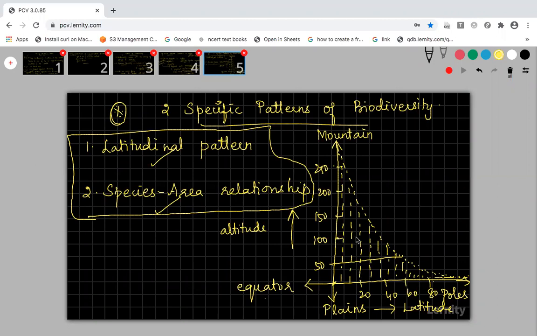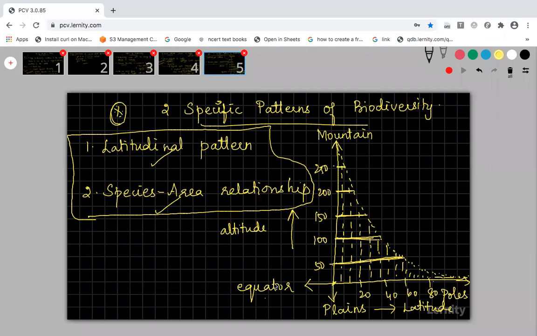When I am moving to 100-meter height, the biodiversity is less. Can you see the difference in the length of the line? It is less, right? When I move to further height, 150, it is further decreasing. When I go to 200 meters height, then it is further decreasing. When I go to 250, if I move to some 500 or 1000, as I move on like this to higher altitude, the biodiversity will be decreasing.